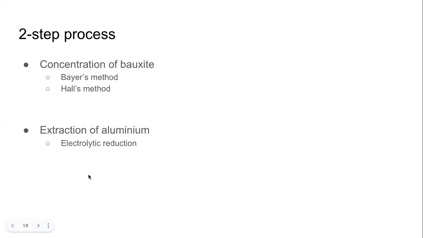So the extraction of aluminium from bauxite is broadly divided into two steps. We consider that there are two steps. The third step, mining, we are not considering here. And also, we will realize we will not need refining here. I'll tell you again.